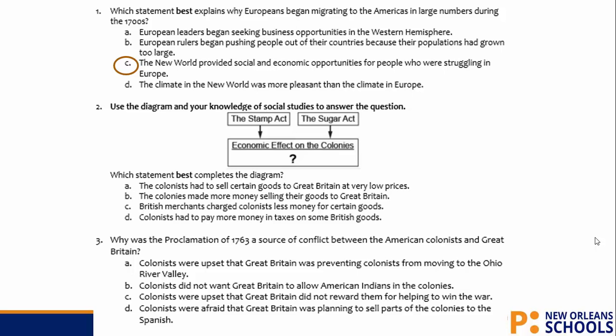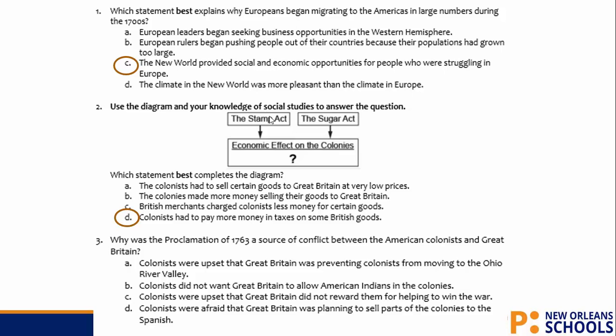Number 2 says, which statement best completes this diagram? So we're seeing the economic impact of the Sugar and Stamp Act. The correct answer here is D. The colonists had to pay more money in taxes on some British goods. So when you tax something, it means that you're making the consumers, the people who buy stuff, pay more money.